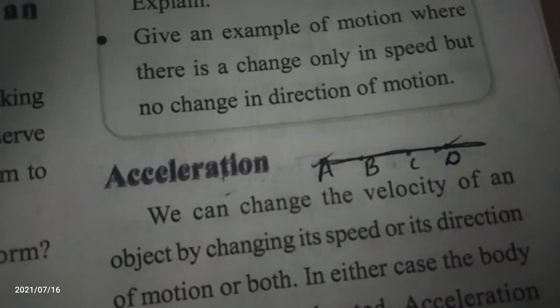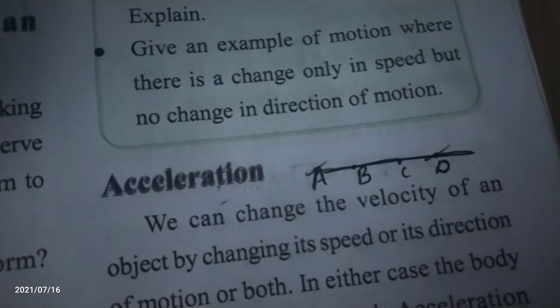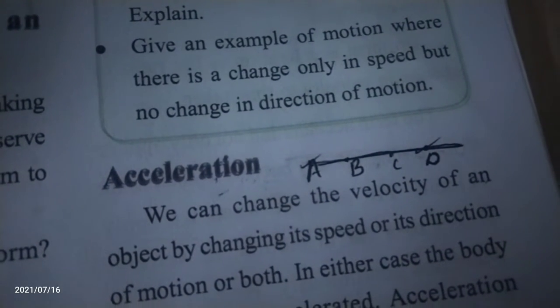In this chapter, we learn about distance, displacement, velocity of the body, acceleration of the body, speed of the body. We discussed these in the earlier classes. Yesterday we learned about acceleration. What is acceleration? The rate of change of velocity with respect to time. That is, then the body is in acceleration.